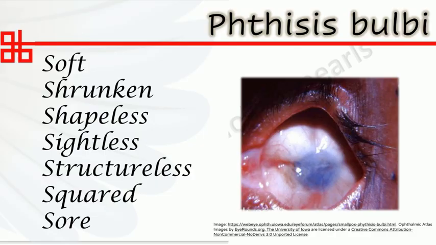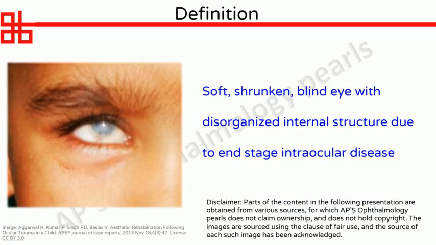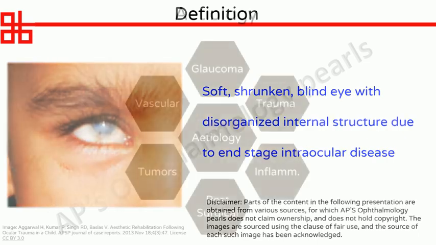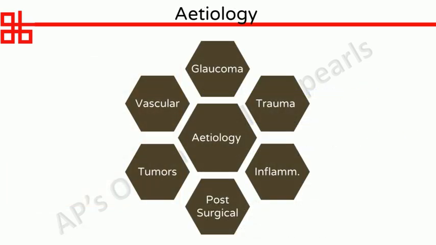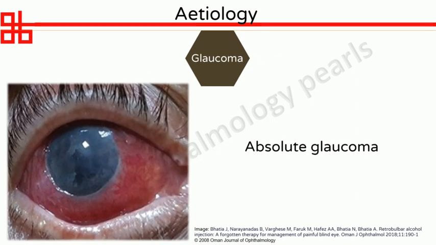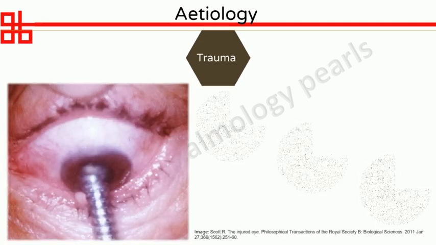Today we will talk about phthisis bulbi. It is defined as a soft, shrunken blind eye with disorganized internal structure due to end-stage intraocular disease. Phthisis bulbi can occur as a complication of any end-stage intraocular disease. Long-standing absolute glaucoma can eventually lead to phthisis bulbi.